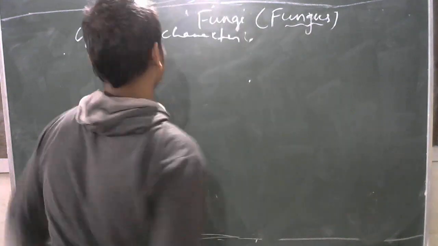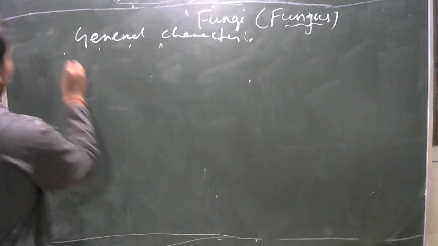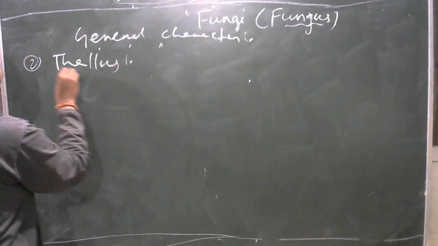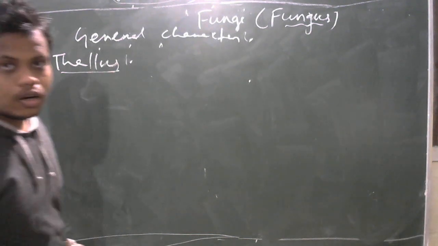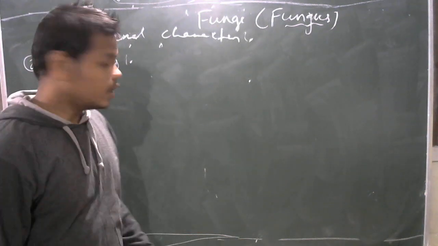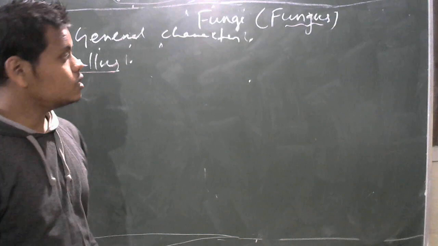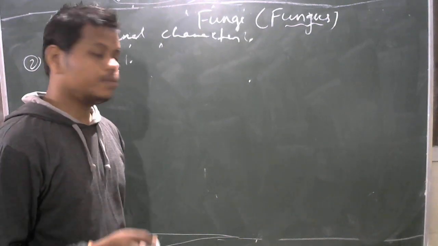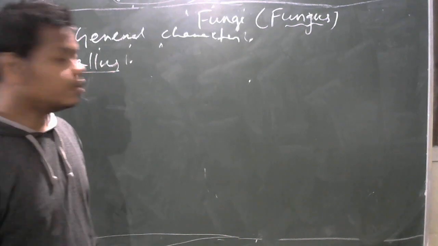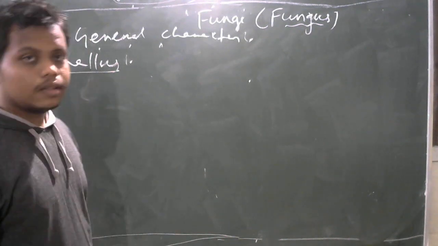Their second character is their thallus, or their body. The plant body of the fungi is a thallus. That means it is undistinguished. It is impossible to distinguish the root, stem and leaf. That's why the plant body of the fungi is called a thallus.